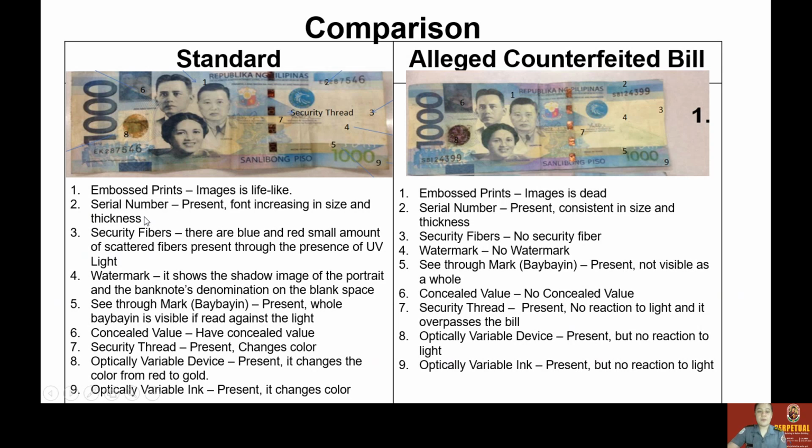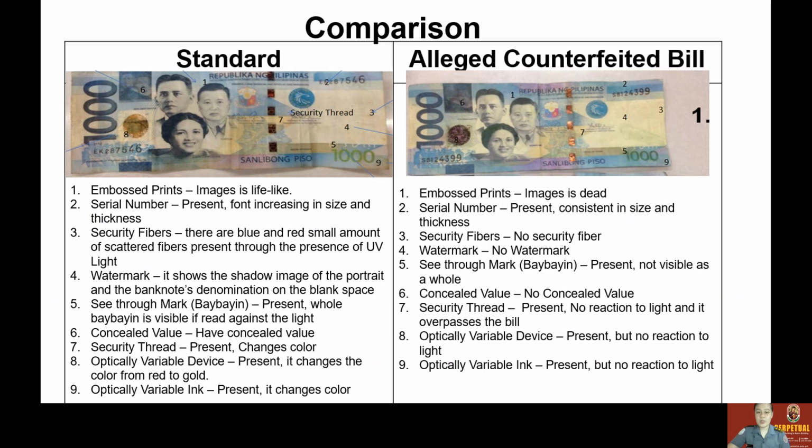Number two, the serial number is present, and it has a font increasing in size and thickness, while on the counterfeit bill, there is also a serial number, yet the size and the thickness are consistent.